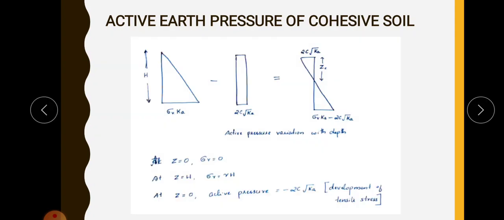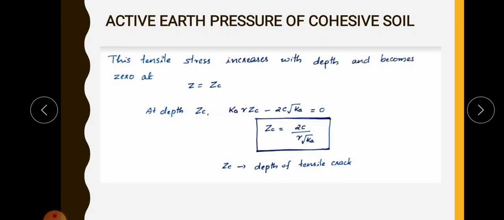Okay, so at this depth it will be Ka into gamma into ZC. For a depth of h, this will be Ka into h into gamma. Okay, so for minus 2c root Ka, here it will be Ka into gamma into ZC, because that depth is ZC, minus 2c root Ka is equal to 0. So from this equation we will get the value of ZC, that is ZC is equal to 2c by gamma root Ka. This is very important, this is known as depth of tensile crack.